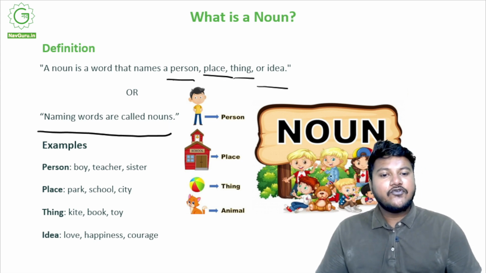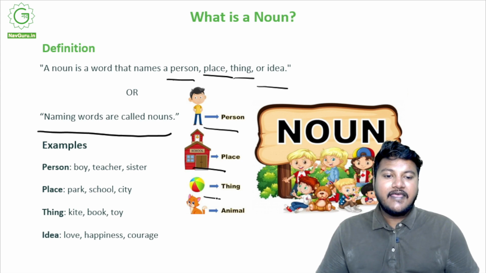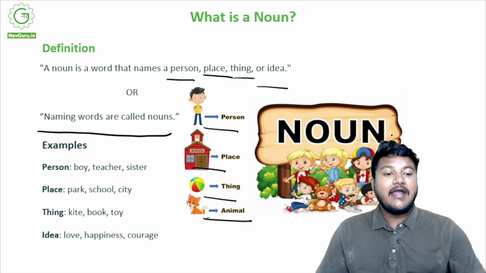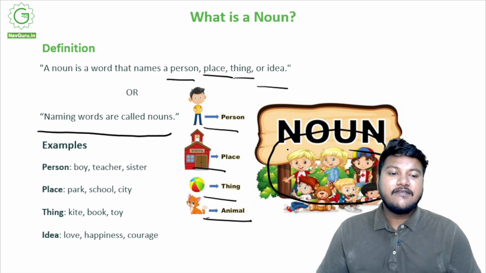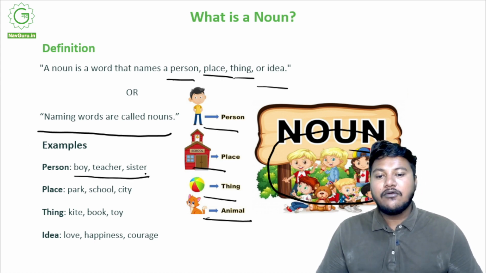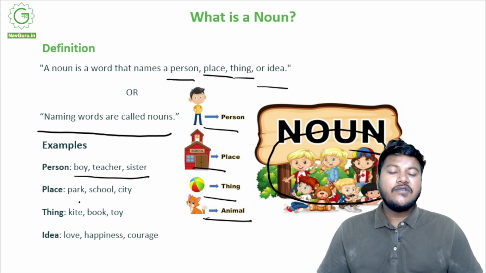Great. Next, if you can see here, this is a person, right? It's a noun. This is a place, again, it's a noun. This is a thing, a noun, and an animal, also a noun. In fact, every element that you can see in this picture, they are all nouns. Examples of a person: a boy, a teacher, a sister. A place: park, school, city, village.